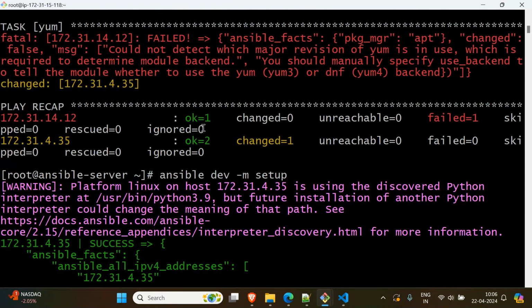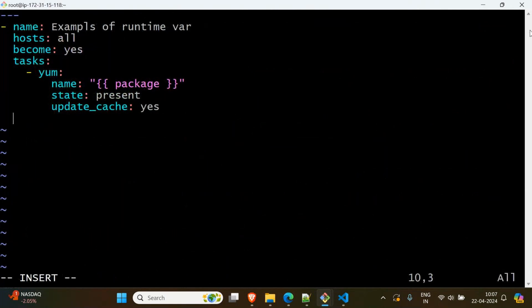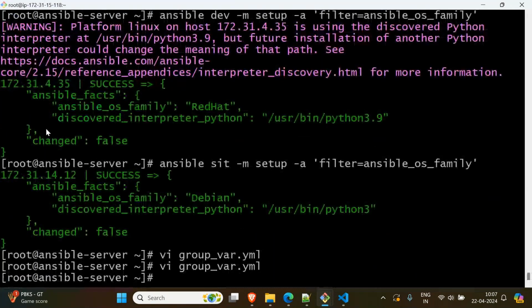As of now, it has not ignored any error, but now I want to ignore errors, for example. How can I do it? Insert mode. Here, exactly below the module name, the indentation, the spaces are important. ignore_errors. See, we are still at group variables, and in between we are learning a few other linked topics. ignore_errors: yes, I want to ignore the errors. This is the way to do it for every module wherever you suspect some errors may come. Now save this. Now let me run the previous Ansible command.